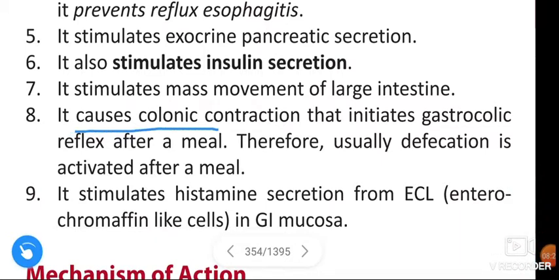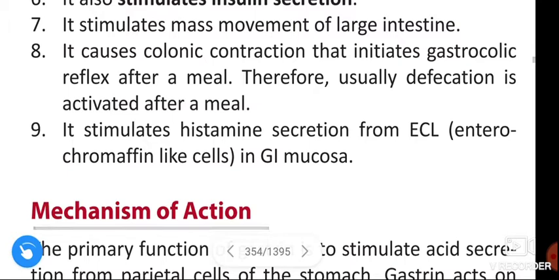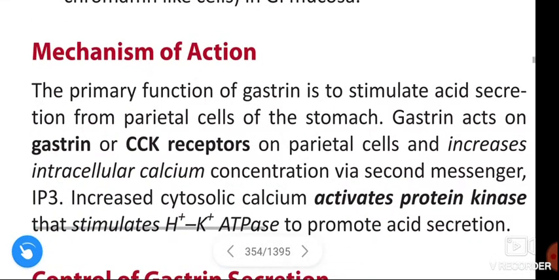It causes colonic contraction that initiates the gastrocolic reflex after a meal. Therefore, usually defecation is activated after a meal. It stimulates the histamine secretion from ECL. ECL means enterochromaffin-like cells in gastrointestinal mucosa. Okay.